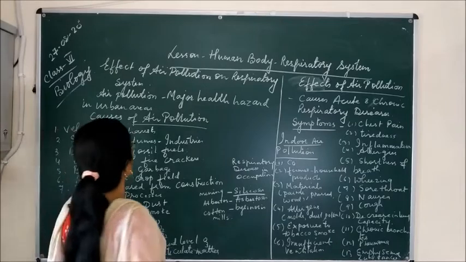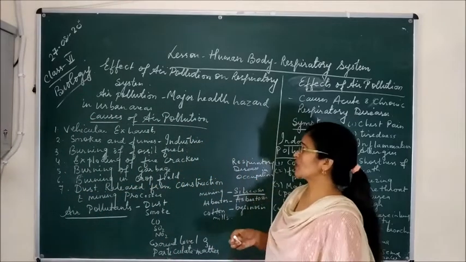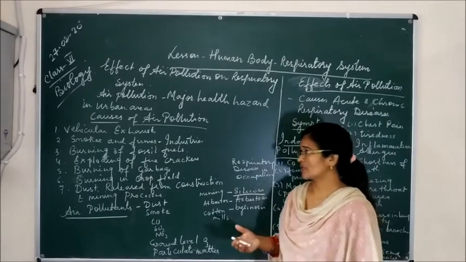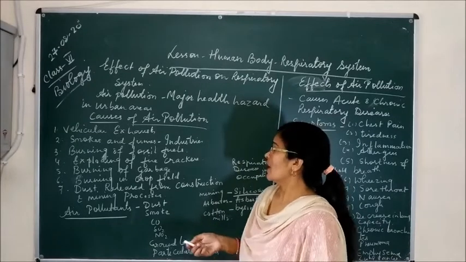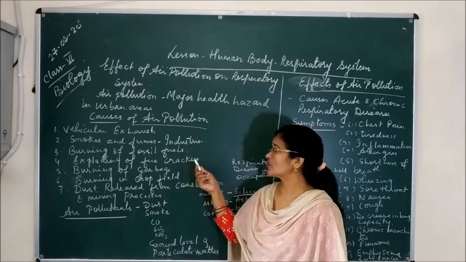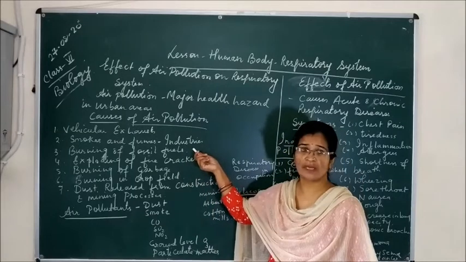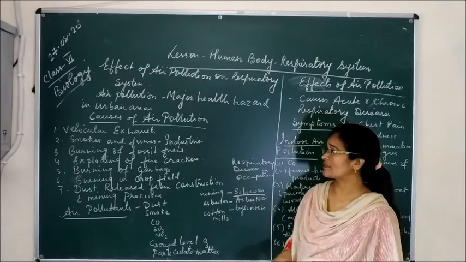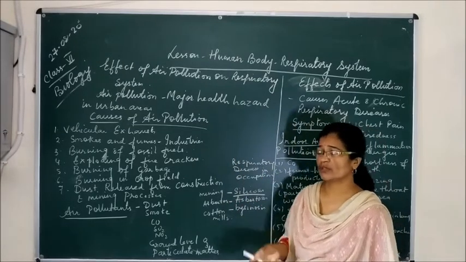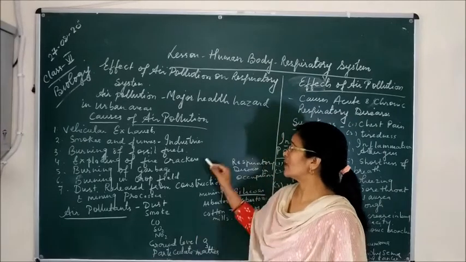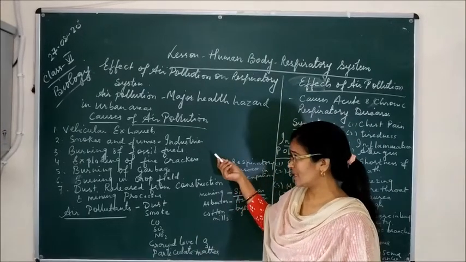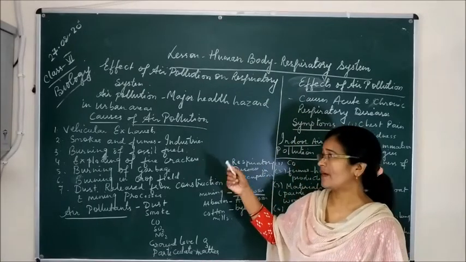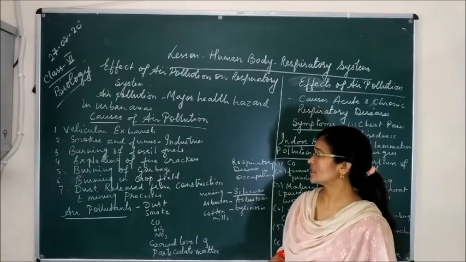The first main cause is the vehicular exhaust. Vehicular exhaust means the exhaust or the smoke which comes from vehicles like scooters, cars, trucks and all. The second main cause of air pollution is smoke and fumes which come from the industries. Industries produce smoke as well as fumes, and they go into the atmosphere and cause different poisonous gases, and people suffer from these poisonous gases when they inhale, and they suffer from respiratory disease.